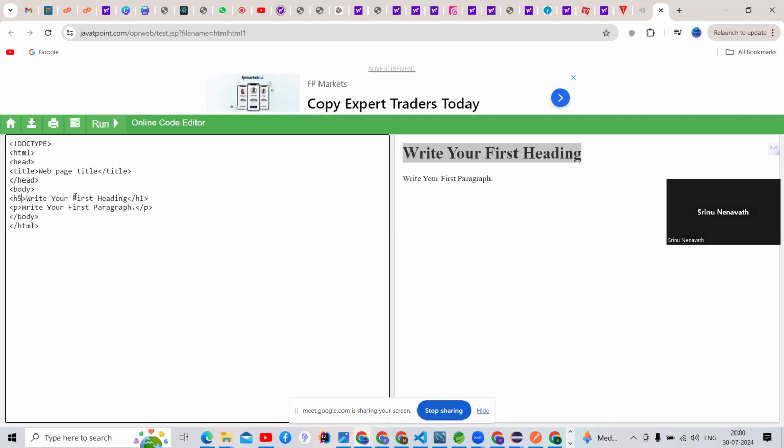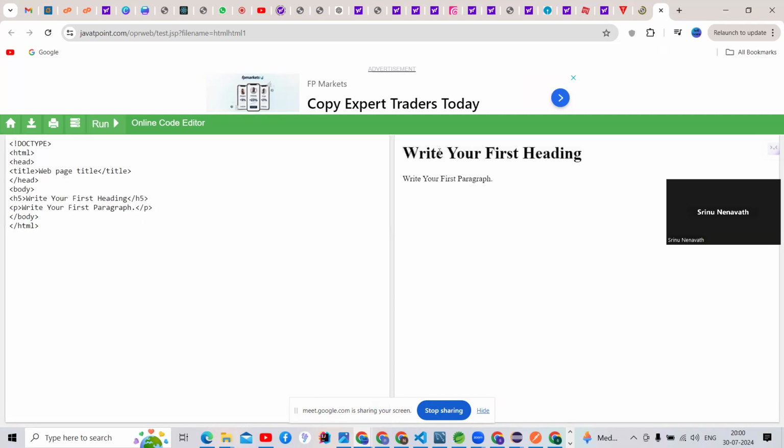I'm going to give 5 for the size, and it will decrease. You people can check, this size is the h1 tag. I'm going to edit, modify the tag to h5, right? I'm going to run this application. Where is it?